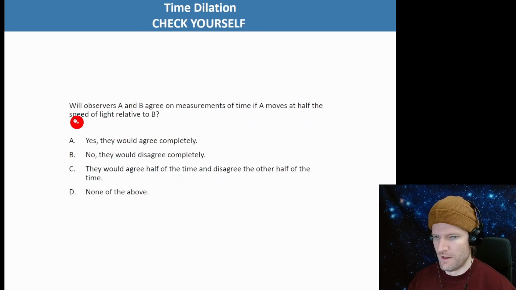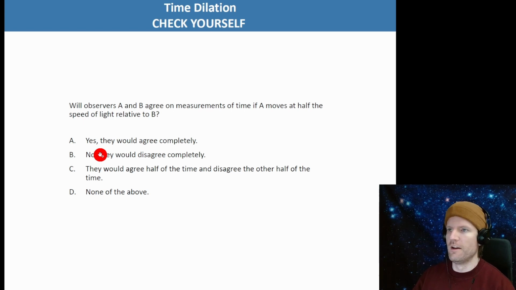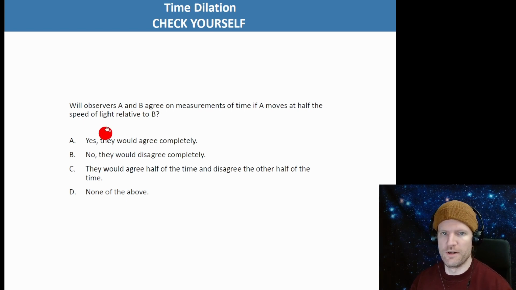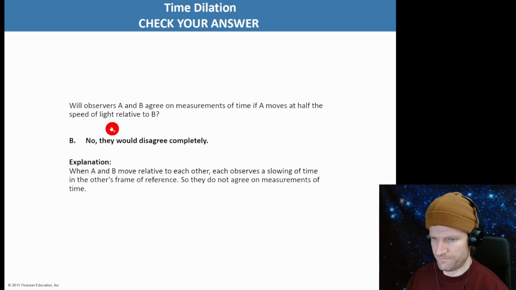Will observers A and B disagree on measurements of time if A moves at half the speed of light relative to B? They have to disagree. They're moving at different speeds, so their measurements of time are going to disagree. Yes, they would agree completely? That's false. No, they would disagree completely. They would agree half the time and disagree half the time? I don't think that's right. D, none of the above? So it's got to be B. They would disagree completely. Their understanding of time's movement would be different because of their different speeds.